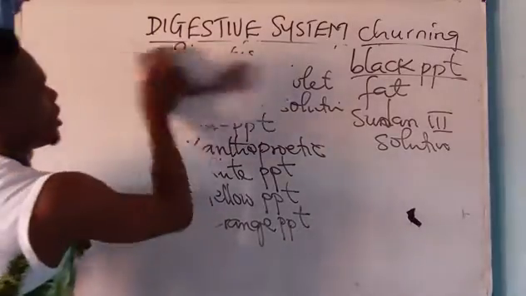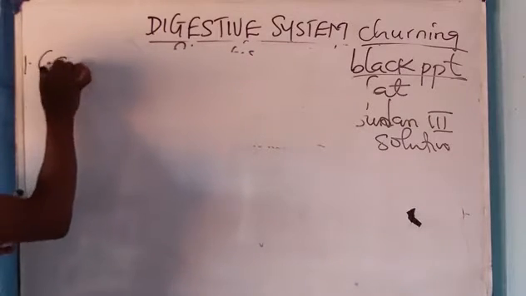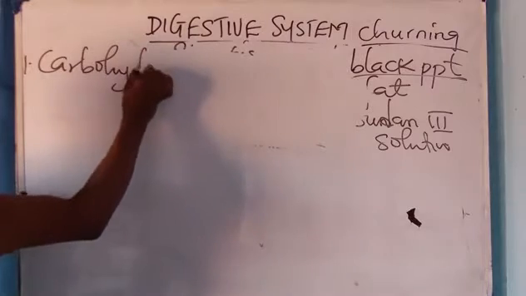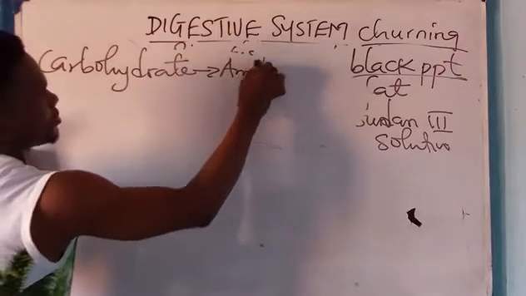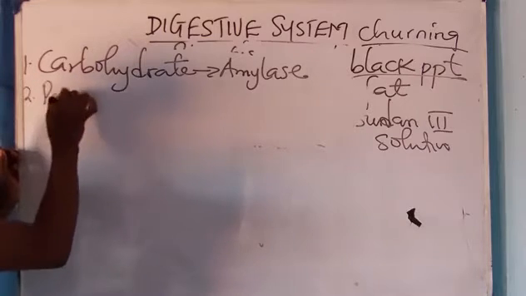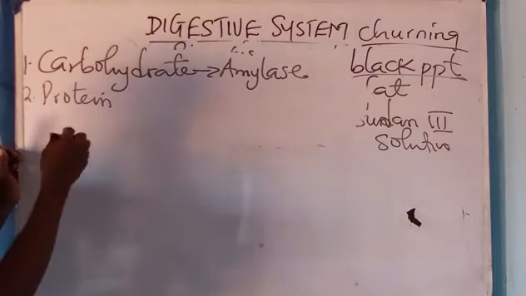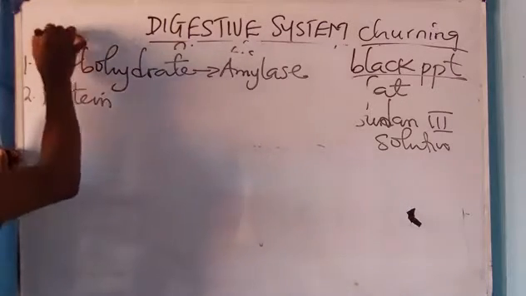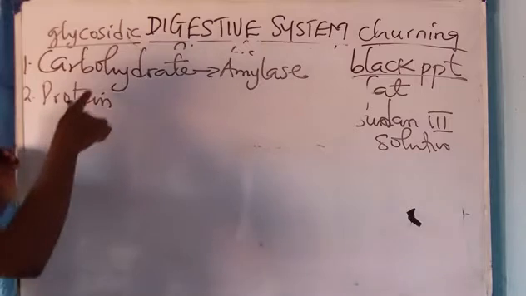Now please let me give us this. Carbohydrate digestive enzyme is called what? Amylase. All right, carbohydrate digestive enzyme is called what? Amylase, and amylase converts starch to what? Glucose. Then number 2, you have protein. The type of bond present in carbohydrates is called what? A glycosidic bond. Glycosidic bond is present in carbohydrate.